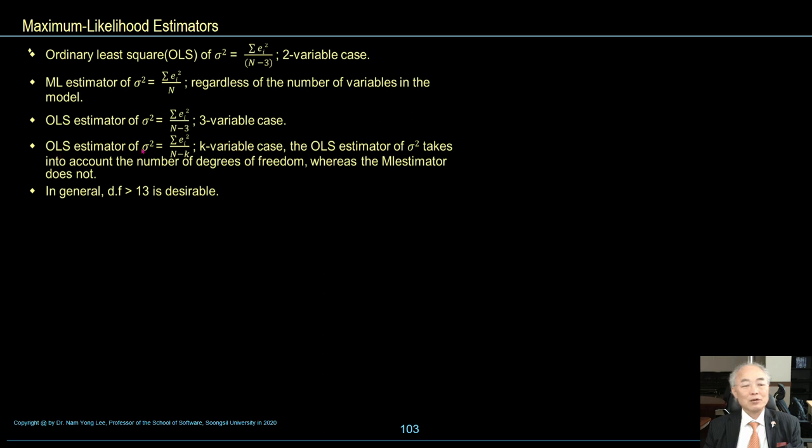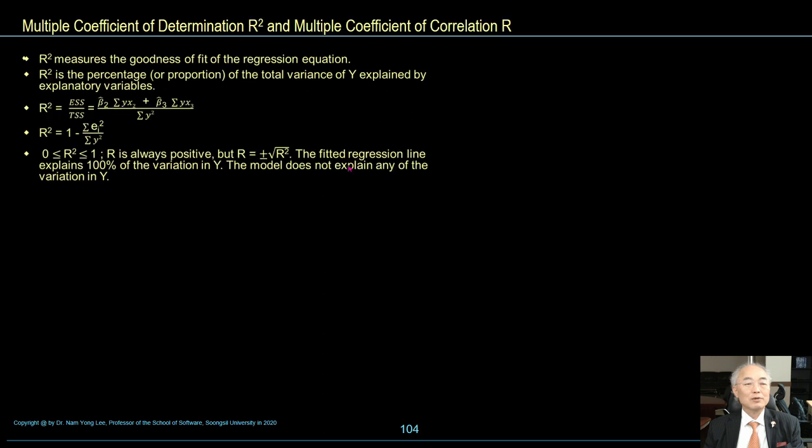The maximum likelihood estimate of sigma square is the summation of error term square over n, regardless of the number of variables in the model. The OLS estimate of sigma square is equal to the summation of error term square over n minus 3 in the three variable case, and over n minus k in the k variable case. The ordinary least square estimate of sigma square takes into account the number of degrees of freedom, whereas the maximum likelihood estimator does not. In general, degrees of freedom greater than 13 is desirable.